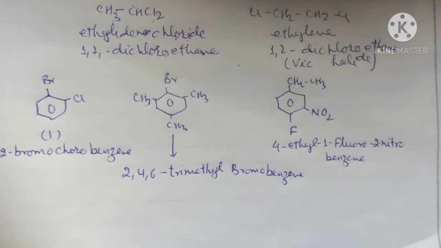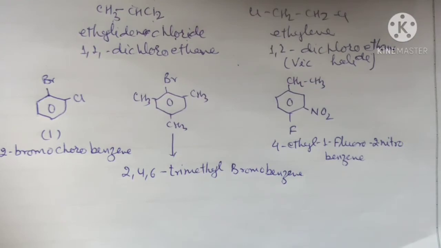So the compound is 2,4,6-trimethylbromobenzene. And in the third, here the priority is for fluorine, then nitro, then ethyl. So fluorine atom is assigned location 1, then the prefixes 4-ethyl, 1-fluoro, 2-nitro. So the name of the compound is 4-ethyl-1-fluoro-2-nitrobenzene.